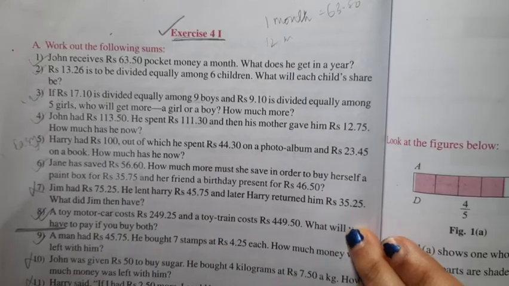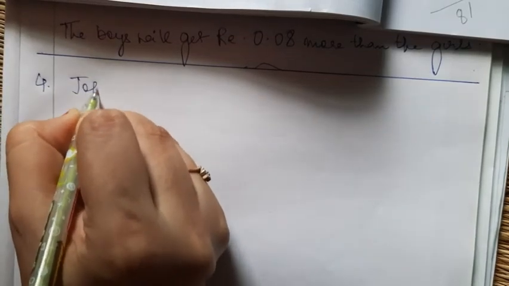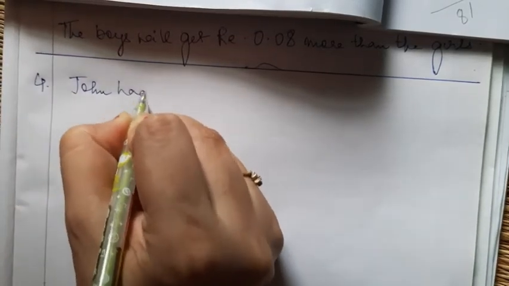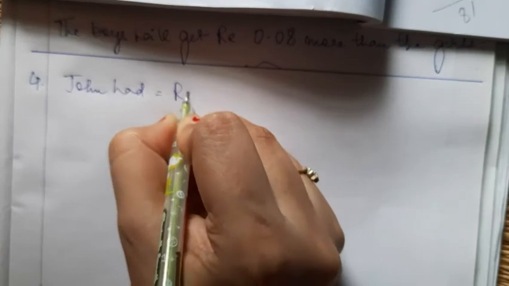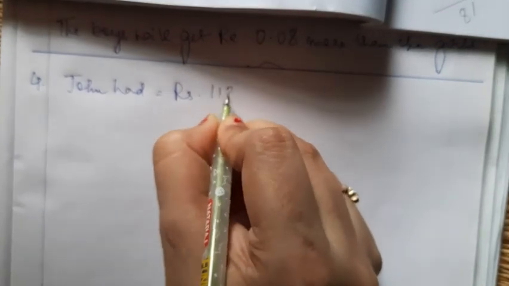So we have to do the statements first. So we are going to write: John had is equal to rupees how much? 113.50.